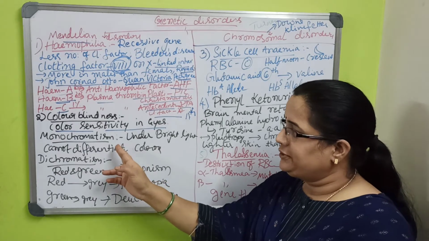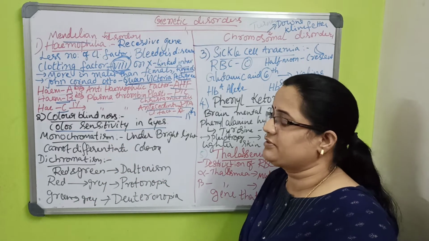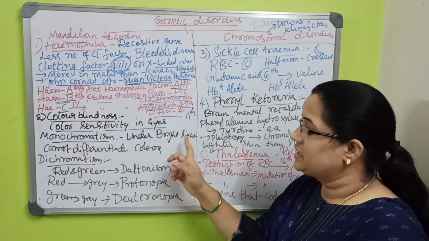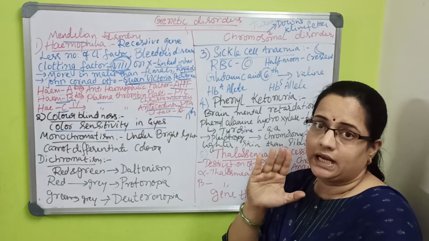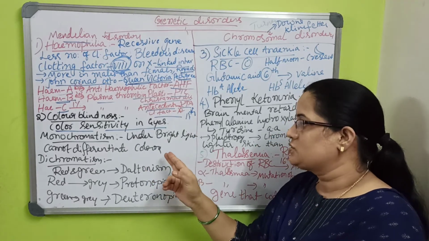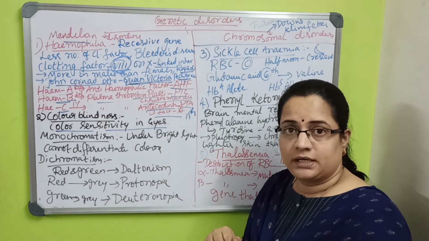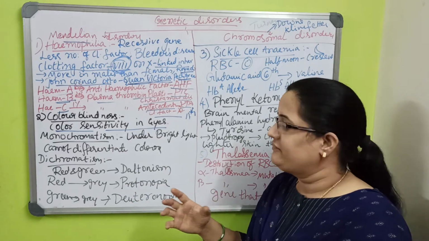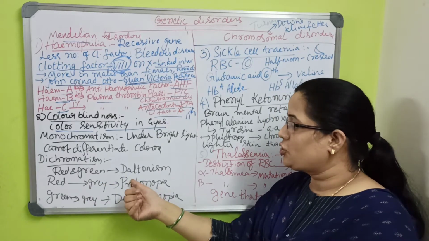It is again of two types: monochromatism and dichromatism. In monochromatism, a single gene is responsible, and they cannot identify colors even under bright light, not just dull light. In dichromatism, those who cannot identify red and green color have a disease called daltonism.